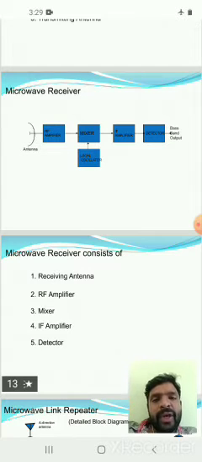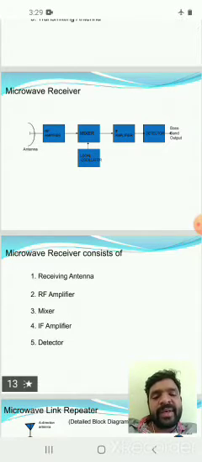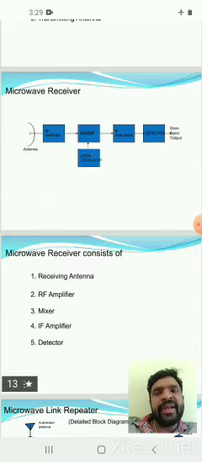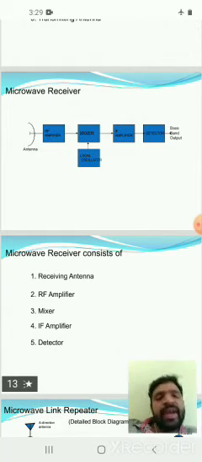In the microwave transmitter, the signals are radiated from the transmitting antenna. The signals are transmitted through free space over several kilometers. If we want to increase the distance, we use repeaters. Repeaters just receive the signals, amplify them, and retransmit them up to several hundred kilometers, even up to 1,000 kilometers. In the last position, we have the microwave receiver station. This receiver station is the ending position of the microwave link.